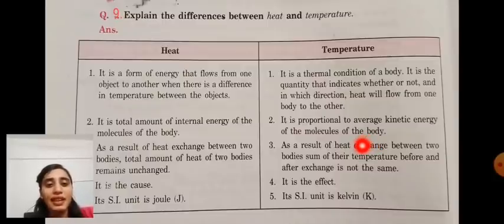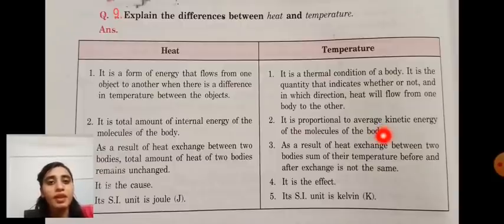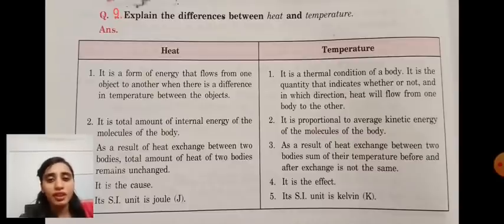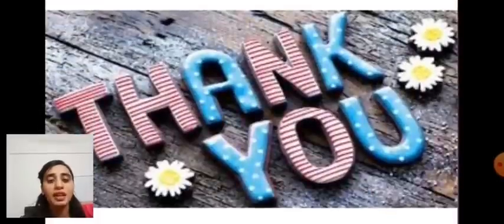So its unit for heat is joule, and for temperature is Kelvin. Okay, so this is all about the extra question answers related to this topic, heat.